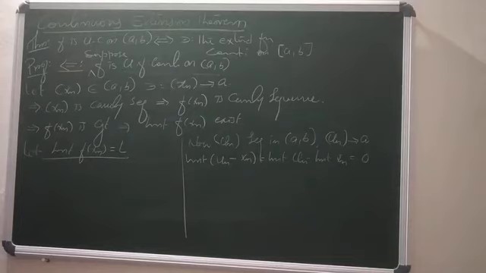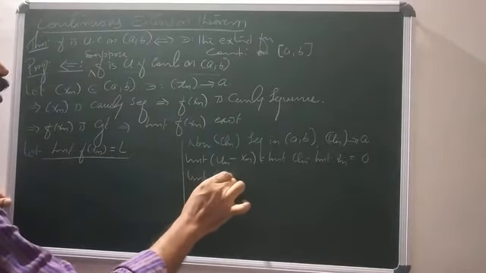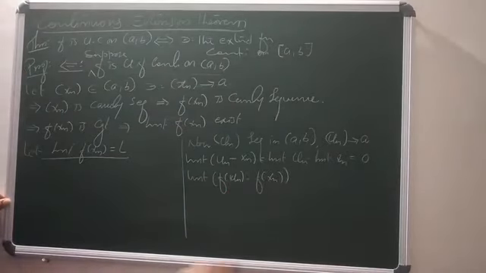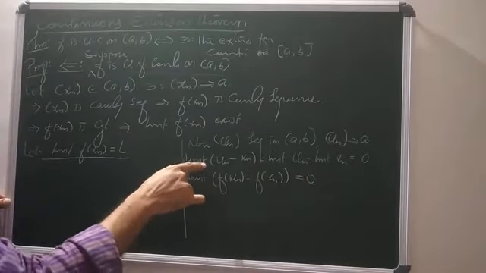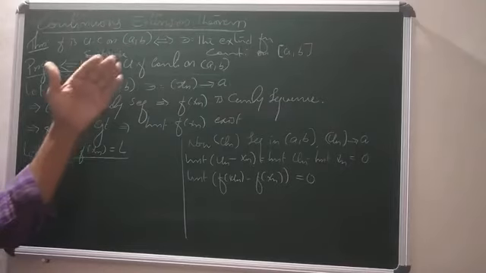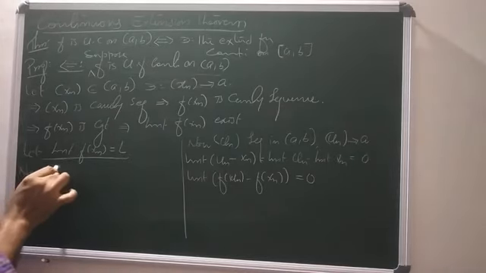Xn and un are two sequences in open interval (a, b) which converge to a in such a way that the limit of un minus xn equals 0. Since f is uniformly continuous on (a, b), we have the limit of f of un minus f of xn equals 0. Why? Because un and xn are sequences in (a, b) with the limit of un minus xn equal to 0, and f is uniformly continuous.